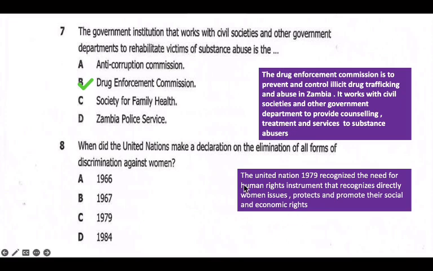So the tip is the United Nations enacted it in 1979. It recognized the need for a human rights instrument that recognizes women's issues directly, and protects and promotes their social and economic rights. So here the particular United Nations declaration on elimination of all forms of discrimination against women focused on issues that affect women. That's what is important. So it was enacted in 1979. So our answer there is C. And then we move on to the other question.